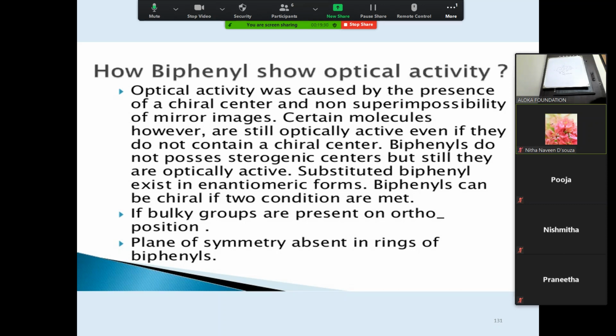So there should not be a plane of symmetry. That is, the two similar groups should not be on the same side, on the same ring, or else the two similar groups should not be across the center of symmetry. Then it shows optical activity. And the groups should be bulkier so that they cannot rotate. So these are the two conditions that have to be met to obtain optical activity. Got it?